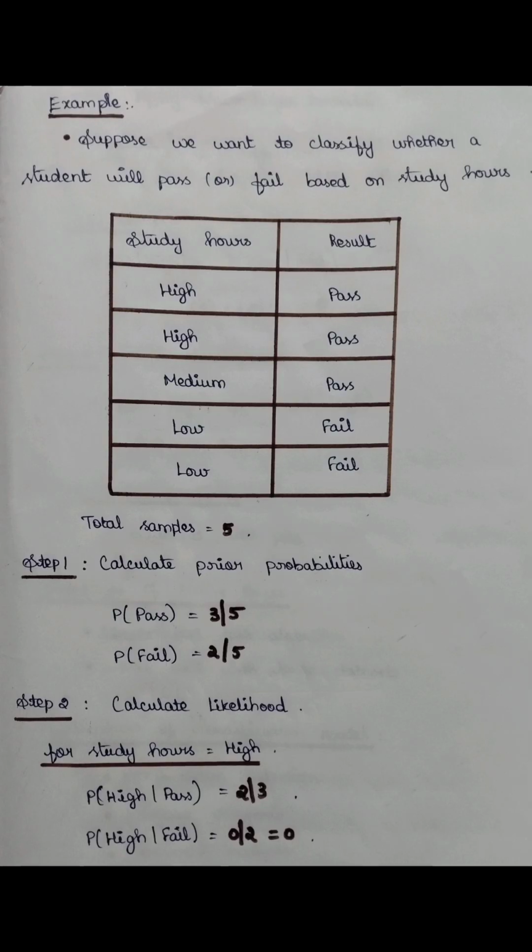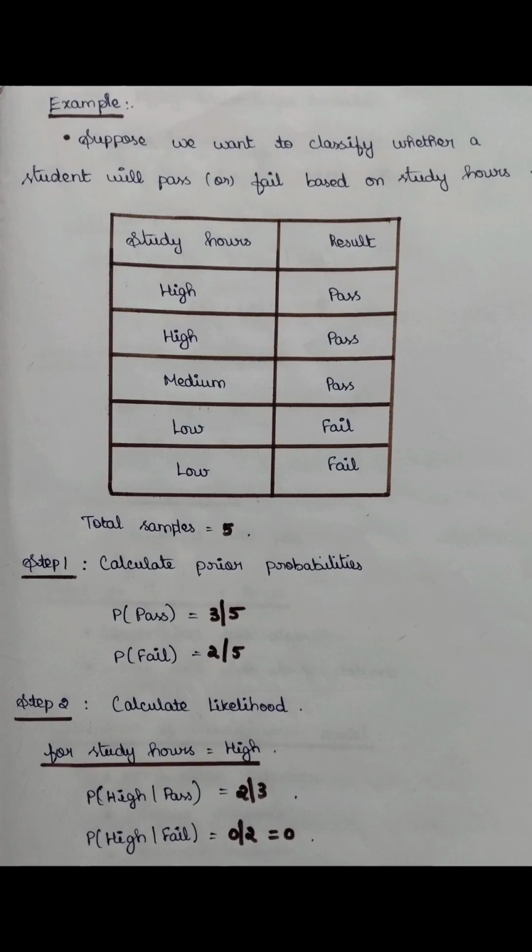First of all, we have to calculate prior probabilities, that is, probability of pass and probability of fail. Probability of pass equals 3 by 5, that is total number of pass by total number of samples. Probability of fail equals 2 by 5, that is total number of fail divided by total number of samples.